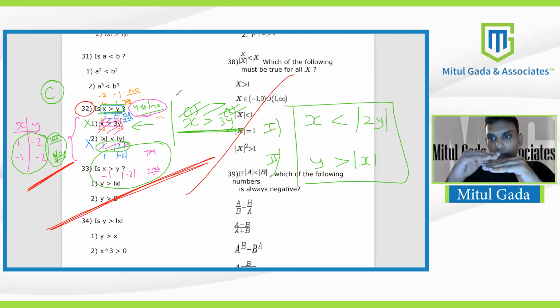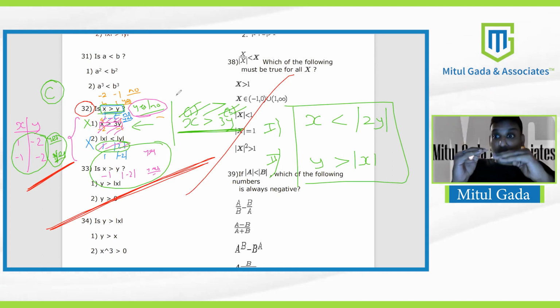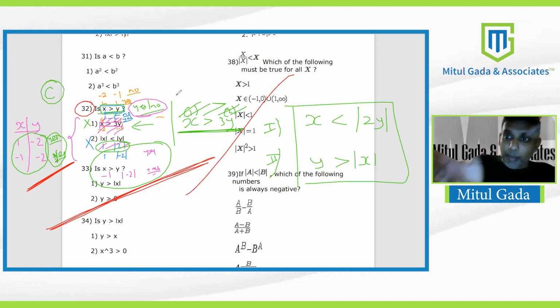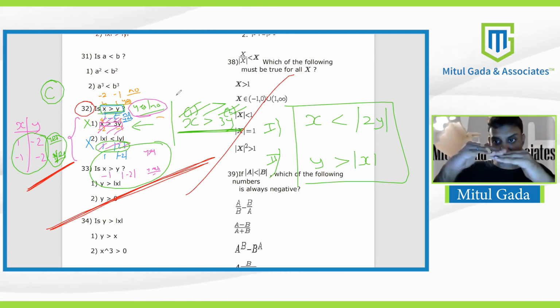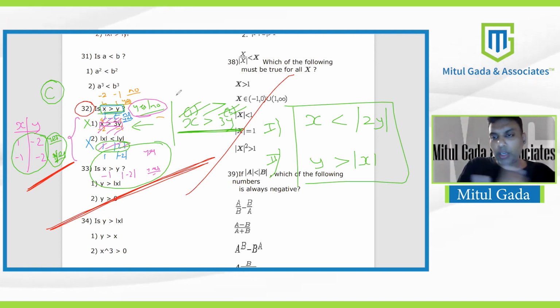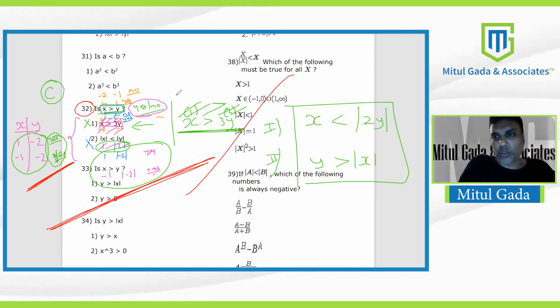These values which fit here should also fit here. Only those values can come out after combining. If they don't fit within each other, I cannot use those values after combining. I can use only those values which fit in both the statements. And then I'll again ask for a yes and no, and whatever the answer is, I'll mark C or E. It's as simple as that.